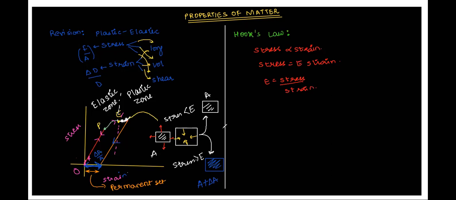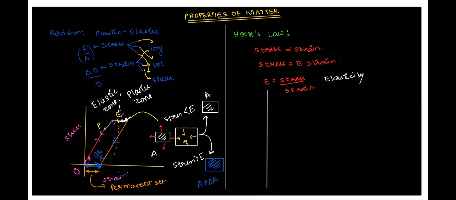Now, this ratio of stress to strain will again be of three types, depending upon whether we are talking about longitudinal, volumetric, or tangential processes. Again, this E is called elasticity.